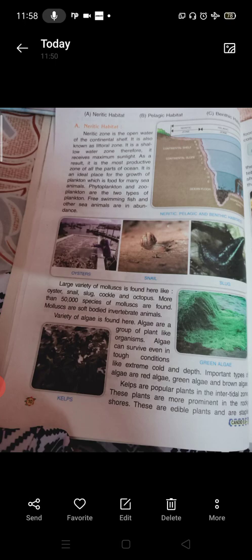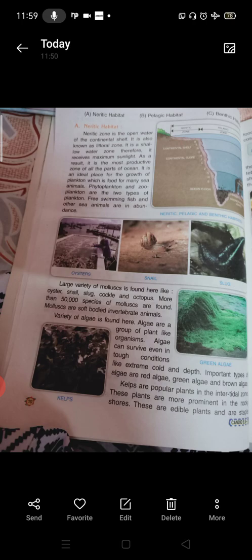It is also known as the littoral zone. It is a shallow water zone, therefore it receives maximum sunlight. As a result, it is the most productive zone of all the parts of the ocean. It is an ideal place for growth of plankton, which is food for many sea animals. Phytoplankton and zooplankton are the two types of plankton. Free swimming fish and other sea animals are in abundance.